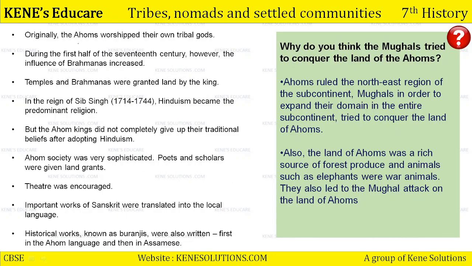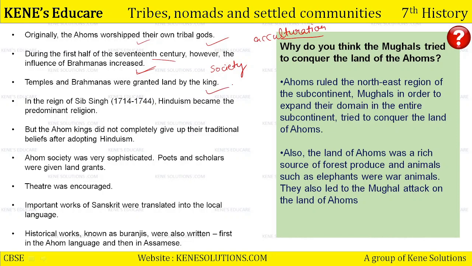Acha, originally the Ahoms worshipped their own tribal gods. During the first half of the 17th century, however, the influence of Brahmins increased. क्यों? क्योंकि यहाँ पे amalgamation हो रहा है society का. There is a practice of acculturation, right? Because two societies are now getting adapted to each other. Now they are mixing their ideas and culture, and hence the influence of Brahmins also increased in the worshipping culture of Ahoms as well. Temples and Brahmins were granted land by the king.